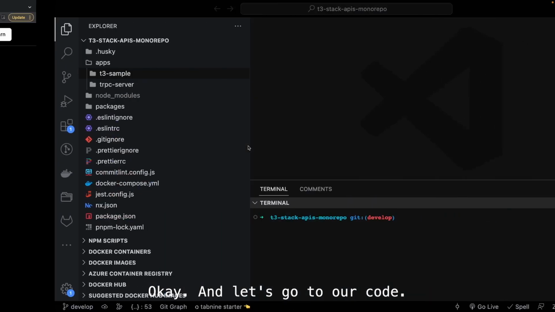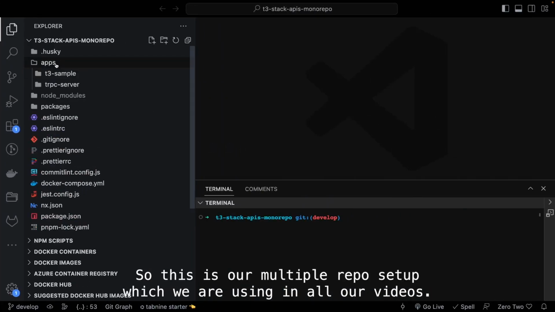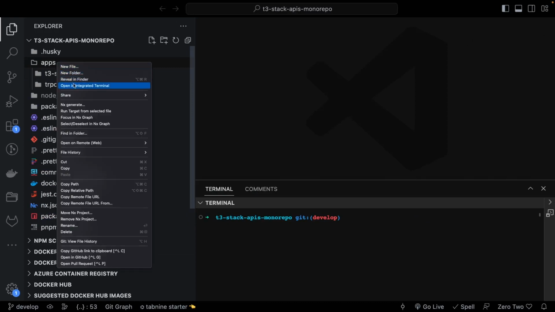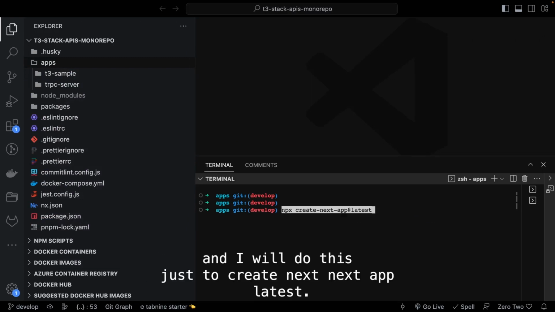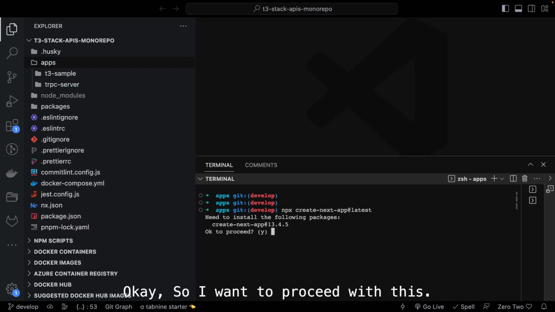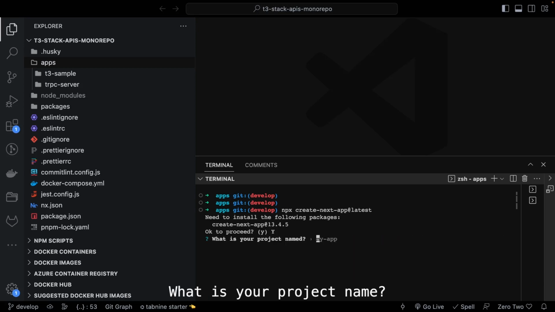Okay, and let's go to our code. This is our monorepo code which we are using in all our videos. I will open the integrated terminal for the app directory and run create next app latest. Okay, so I want to proceed with this. What is your project name? My project name is Next.js Prisma Auth.